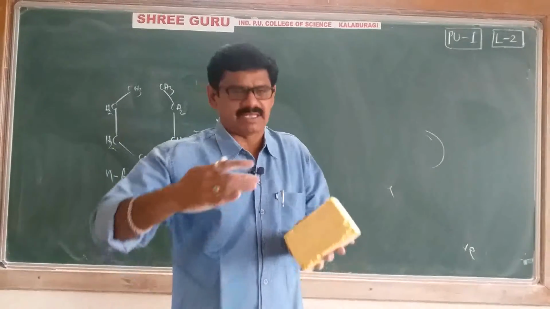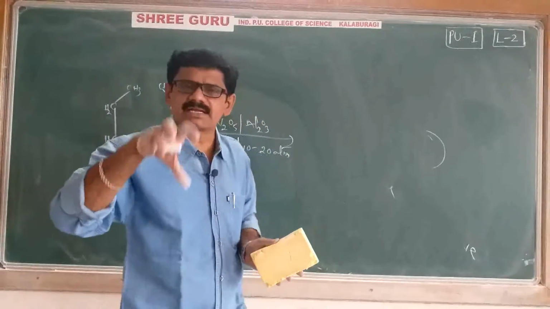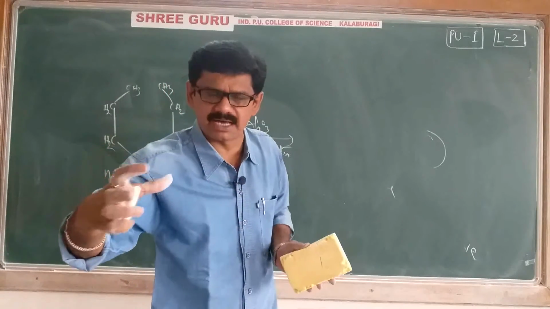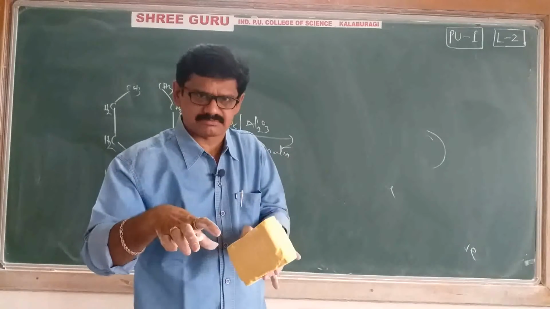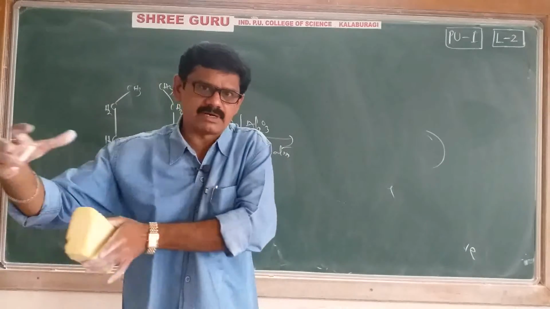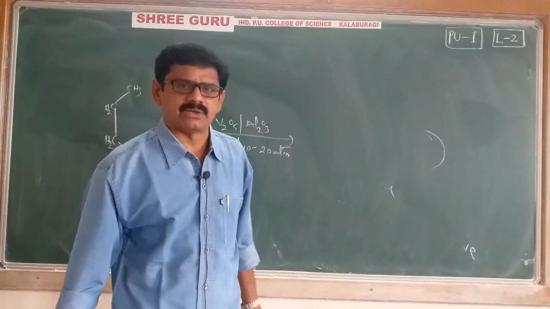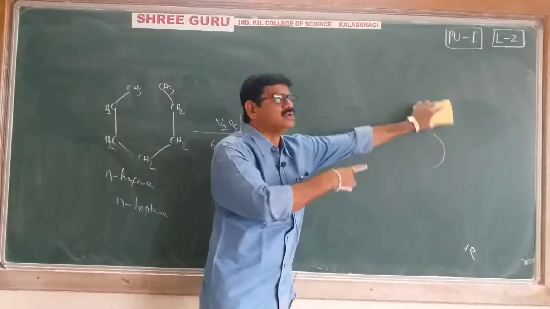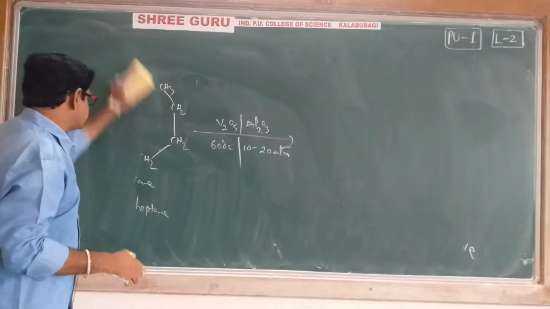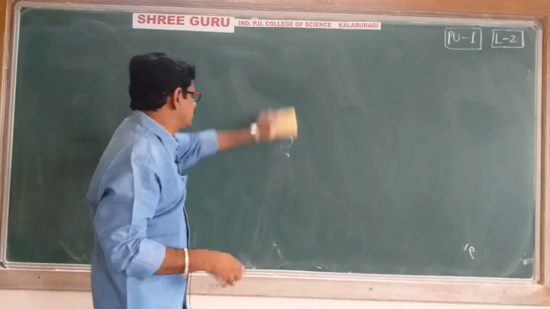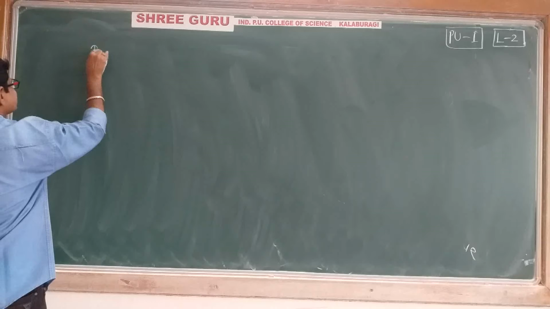When we treat them under particular conditions like vanadium pentoxide, alumina, 600 degrees centigrade, 10 to 20 atmospheric pressure, then N-alkanes are converted into aromatic hydrocarbons by losing hydrogen. That is also called dehydrogenation. Next is reaction with steam.